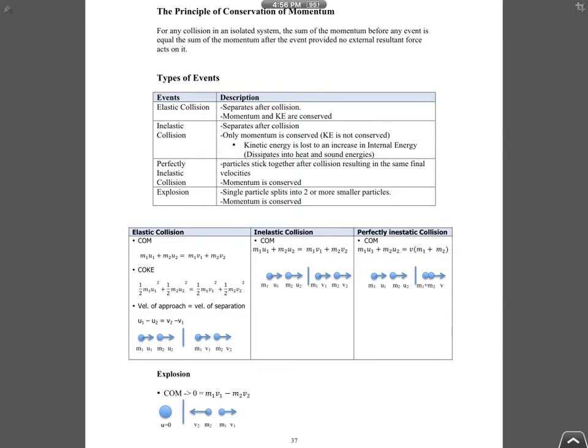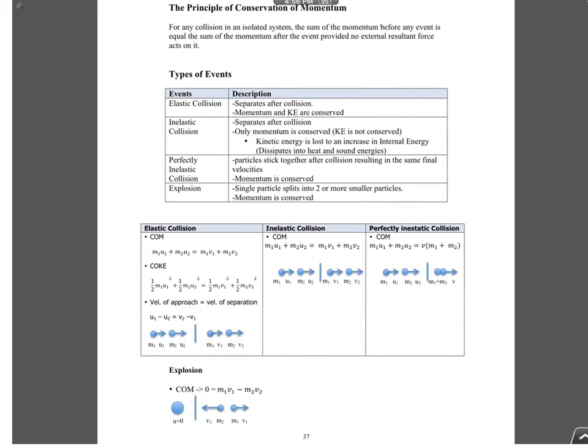But when you use the word perfectly inelastic collision, that means they will definitely stick together after collision. Okay, that is perfectly inelastic. So don't forget: perfectly inelastic, stick together; inelastic and elastic, separate. Okay, now then we have explosion.